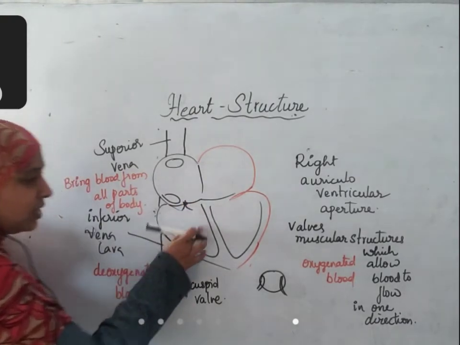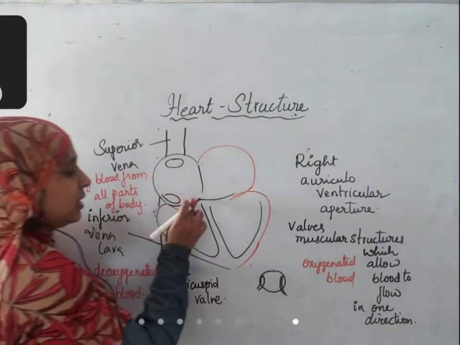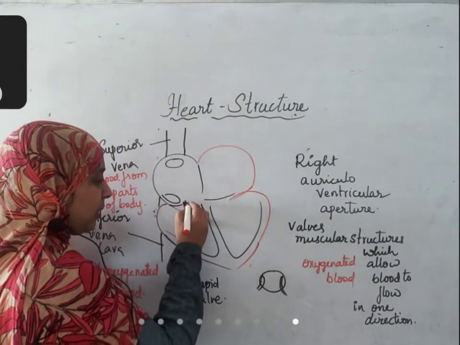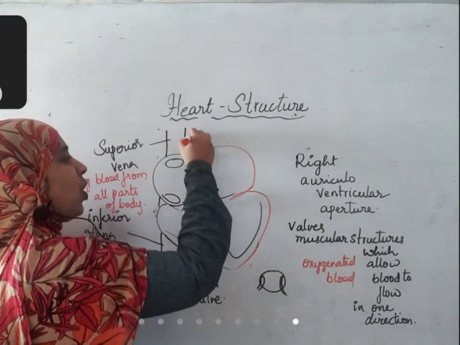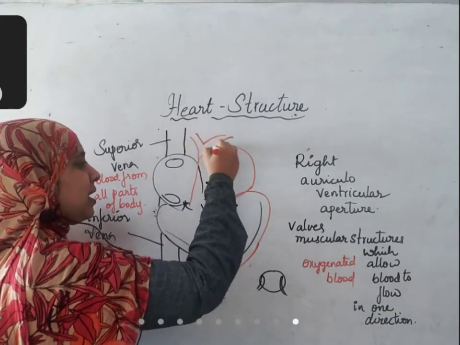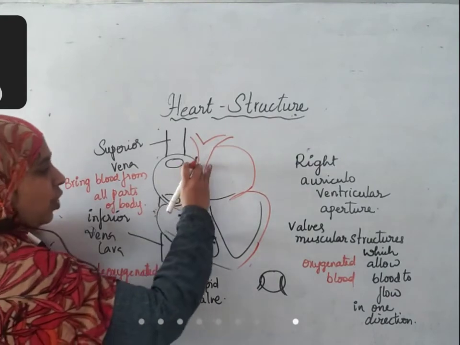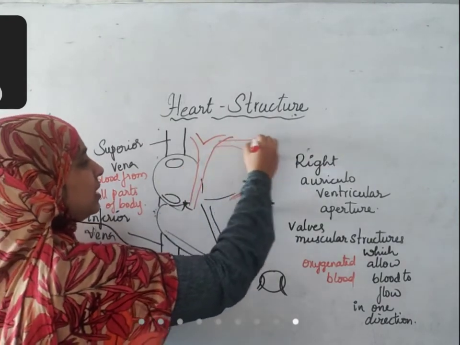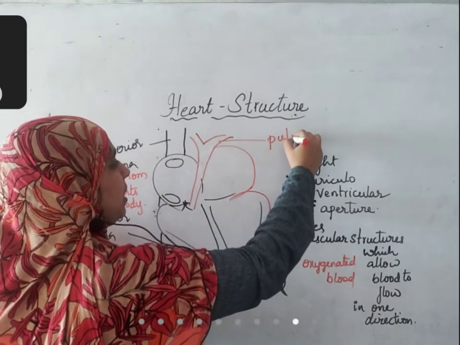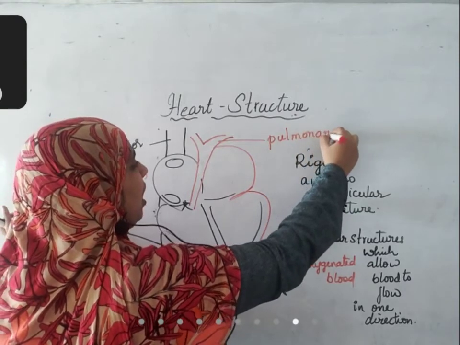After the blood enters the right ventricle, there is another blood vessel called the pulmonary artery.